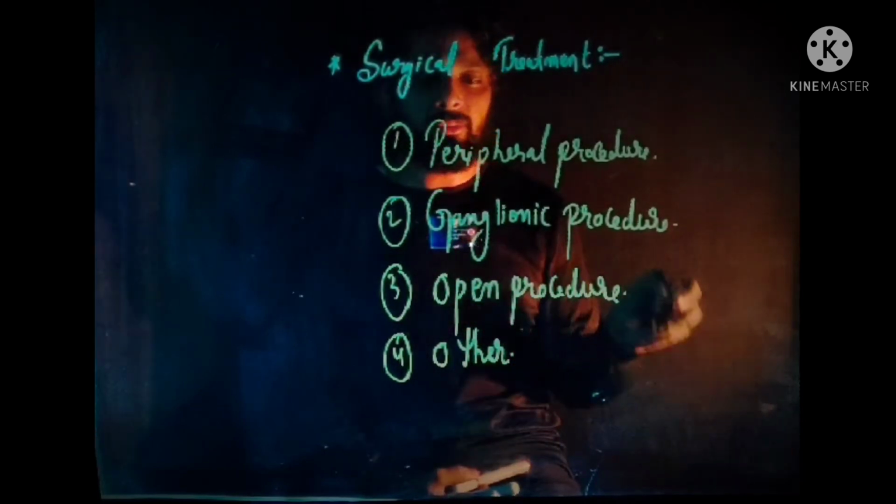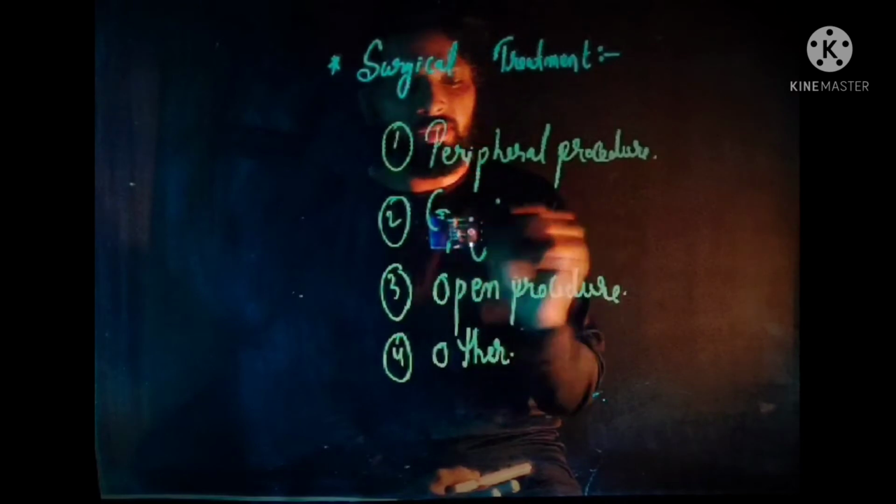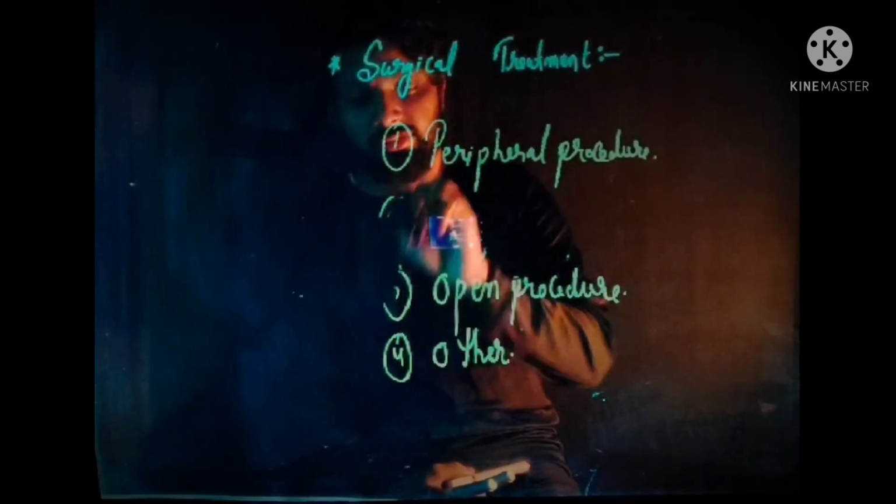So let's begin with the peripheral procedure.